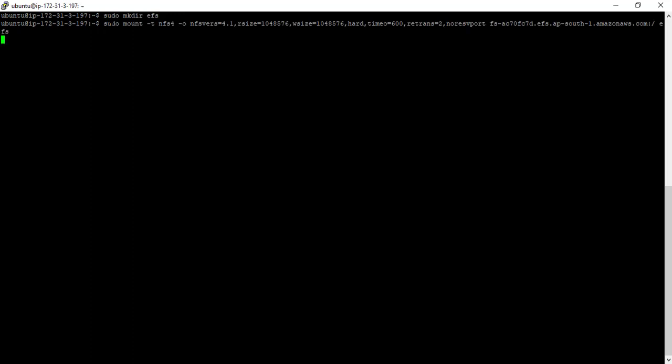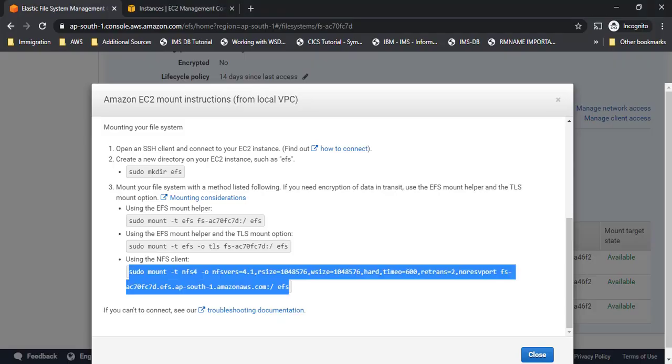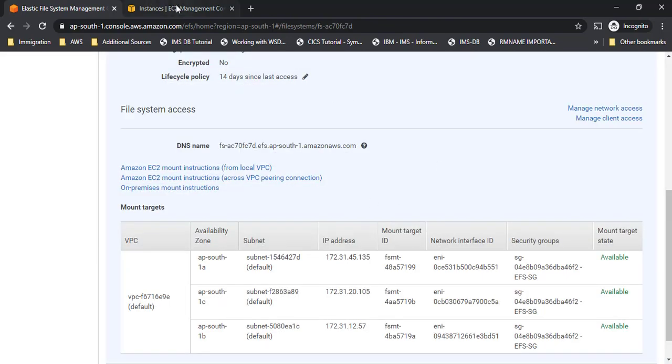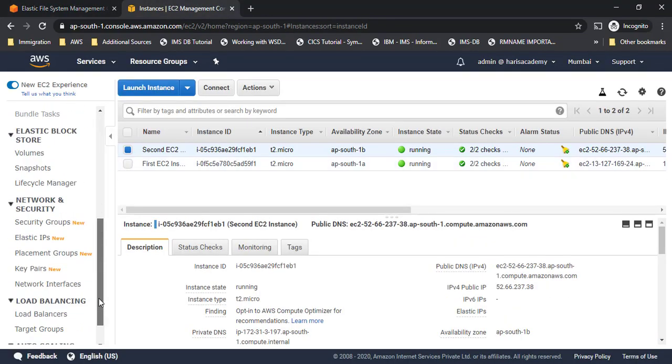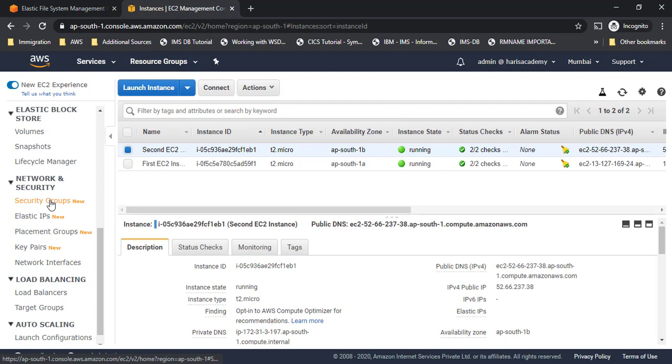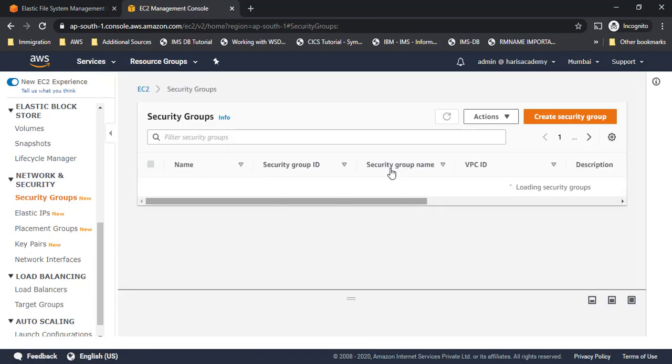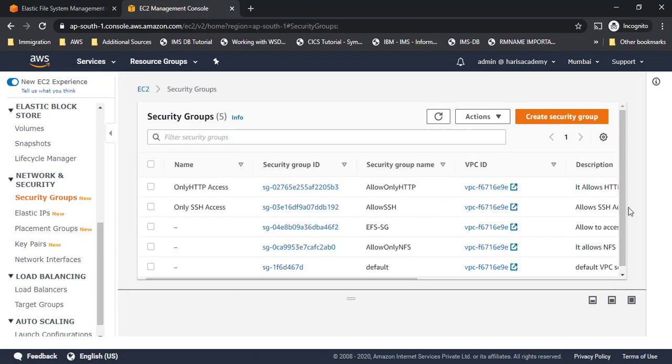Now what happens? There is a timeout. It is not going ahead. It means we are missing something, right? Whenever this kind of issue happens, like when it goes to timeout, the main issue would be the security group, right? Now you remember we created a security group for EFS, but we haven't assigned any inbound rules to it, right? So let me quickly go to the security groups and see what is in the EFS security group that was created.